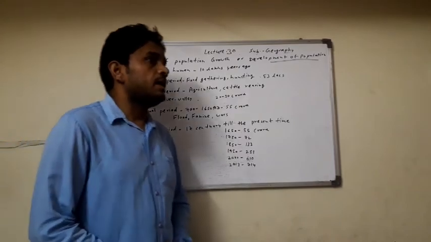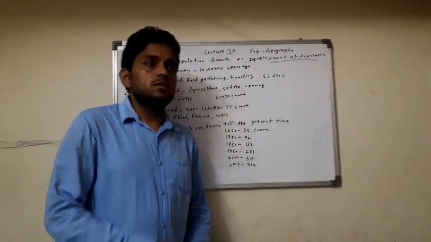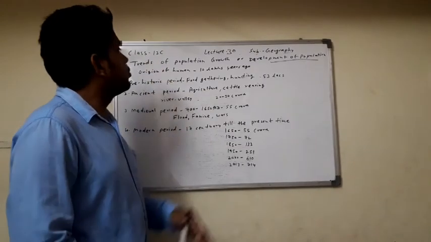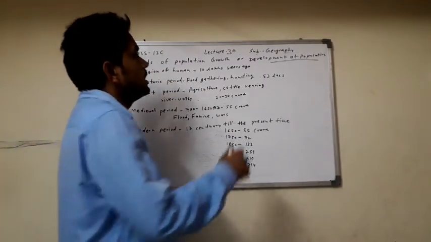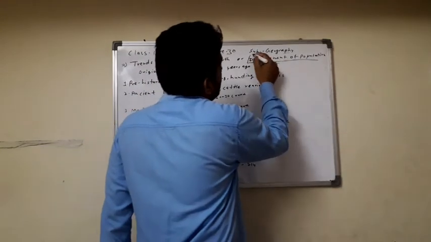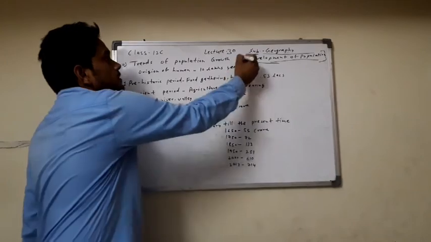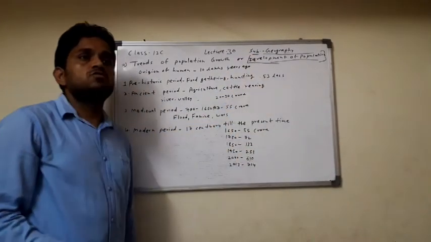In last class, we studied about population growth and the factors affecting population growth. In this class, the new topic is trends of population growth. Here we also call it development of population. Here we study about the trends of population growth.